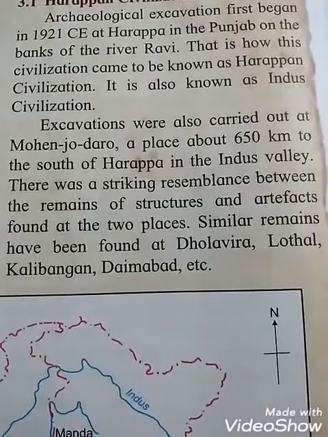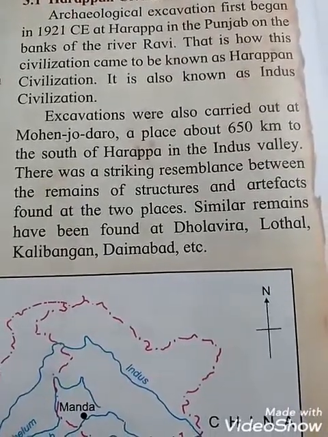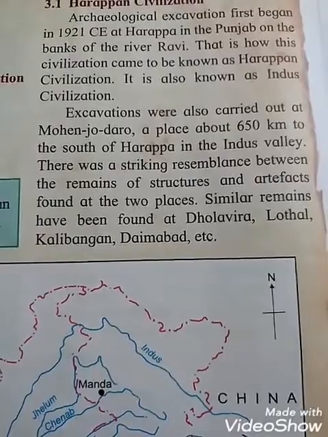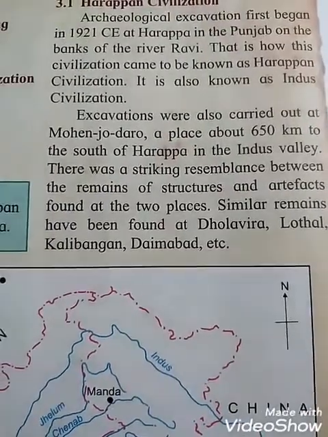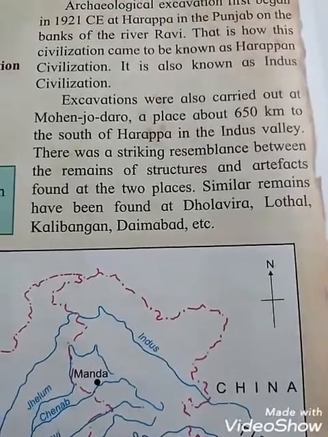And similar remains have been found at which places, students? Some names are mentioned here that are very important: Dholavira, Lothal, Kalibangan, Daimabad, etc. At all these places there was a striking resemblance between the remains of structures and artifacts found at the two places.